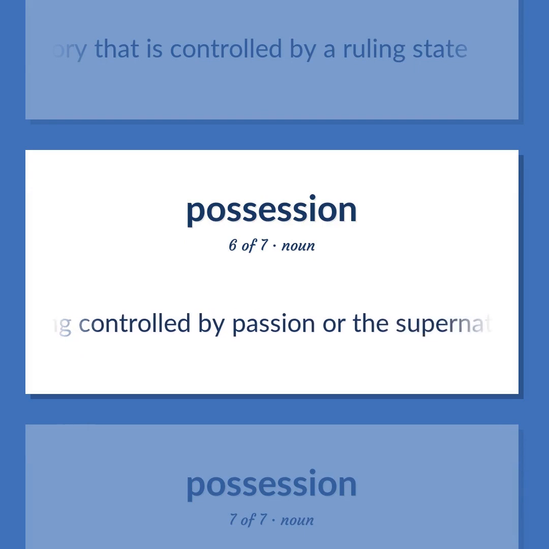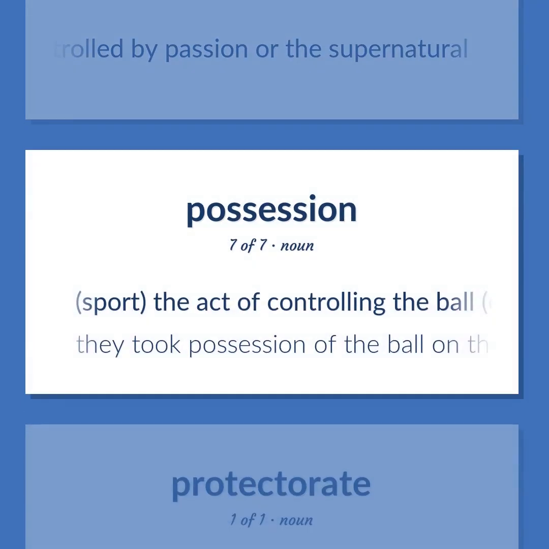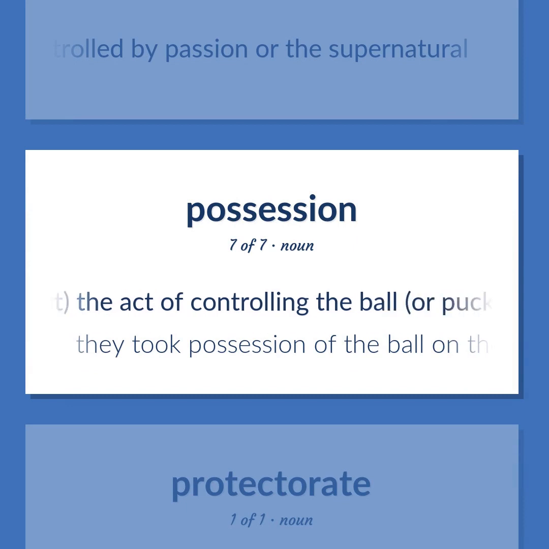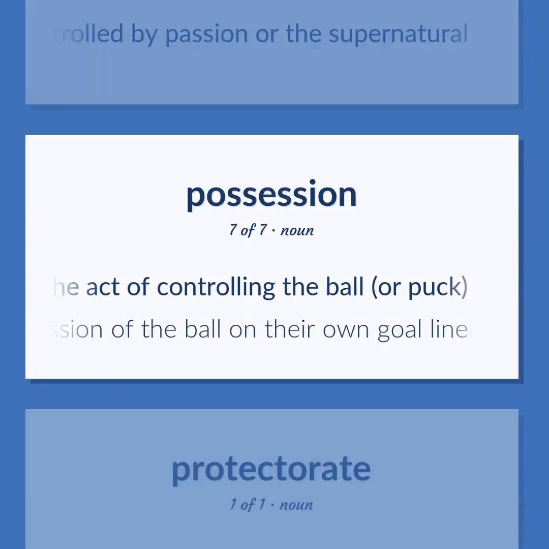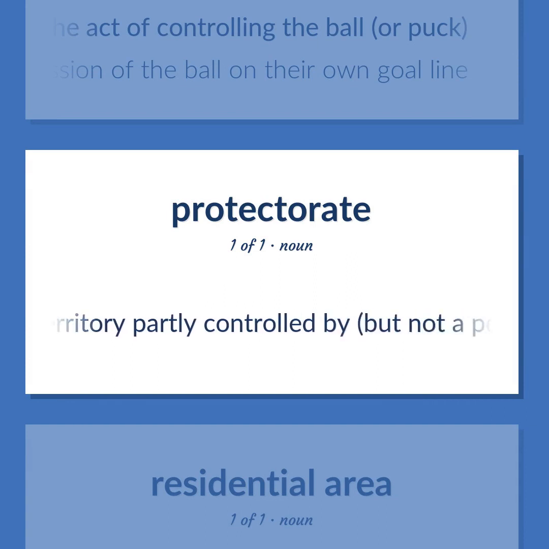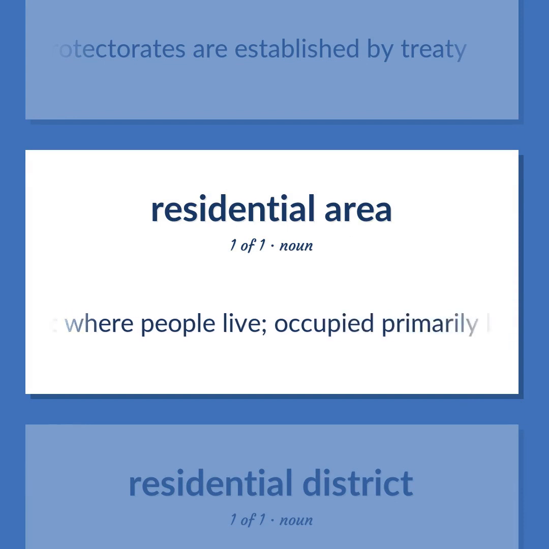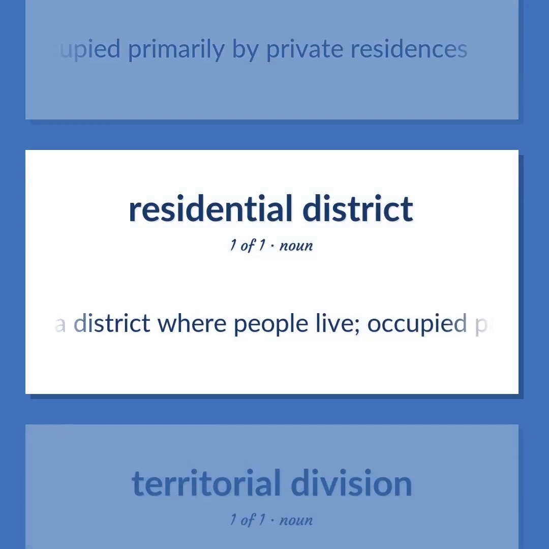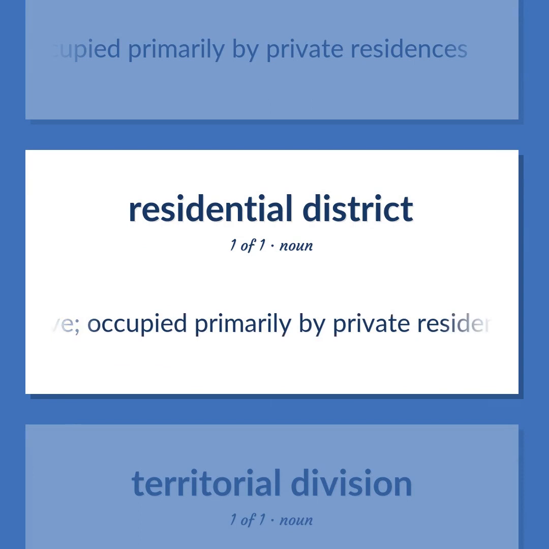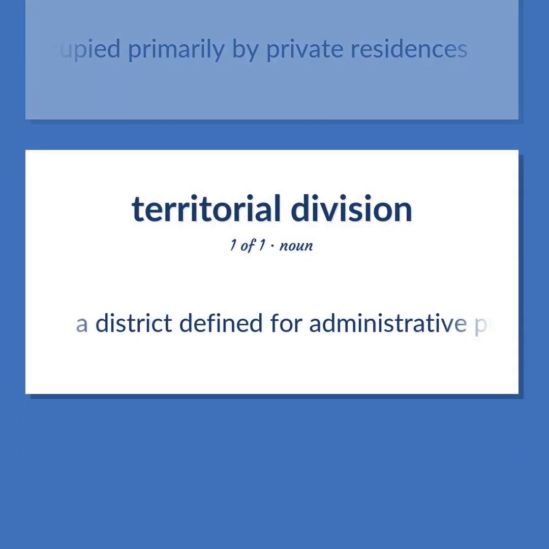Being controlled by passion or the supernatural. Sport, the act of controlling the ball, or puck. They took possession of the ball on their own goal line. A state or territory partly controlled by, but not a possession of, a stronger state but autonomous in internal affairs. Protectorates are established by treaty. A district where people live, occupied primarily by private residences. A district defined for administrative purposes.